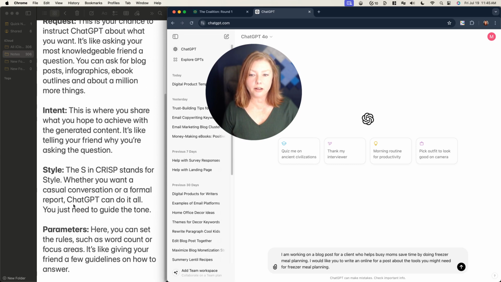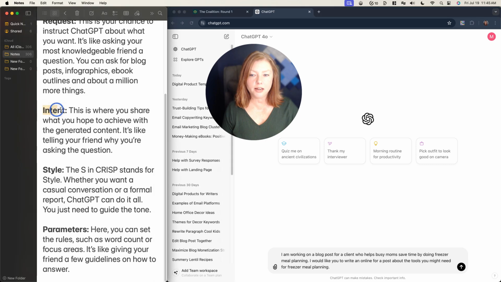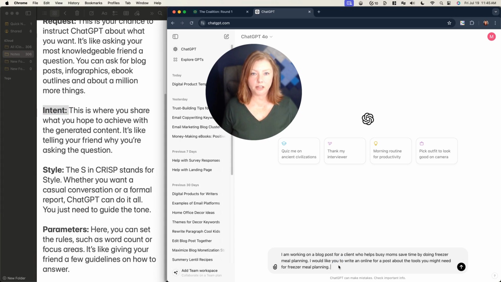Let's scroll that up a tiny bit. So we're on to I, intent. The intent is what is the final outcome you want from this. So I'm writing a blog post for a client who does freezer meal prep. I want ChatGPT to help me with an outline. The intent of that blog post that this outline is going to help me with is to do affiliate marketing. And so I want to mention that to ChatGPT so that it understands as it's giving me this outline, the outcome I'm looking for from the post is that I get some affiliate marketing opportunities for this client.